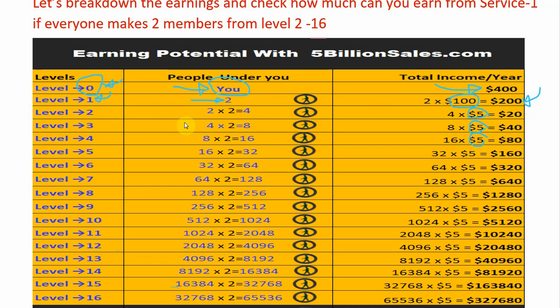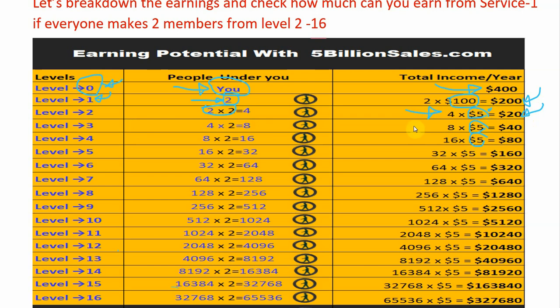The next level is level 2, and at this level, you will have 4 members. If each affiliate from level 1 makes 2 members, then 2 times 2 equals 4 members. So, at level 2 you will have 4 times $5 equals $20. Remember, this $5 is override commission.